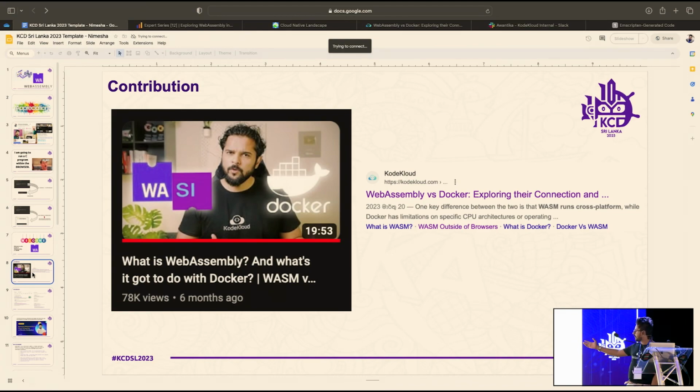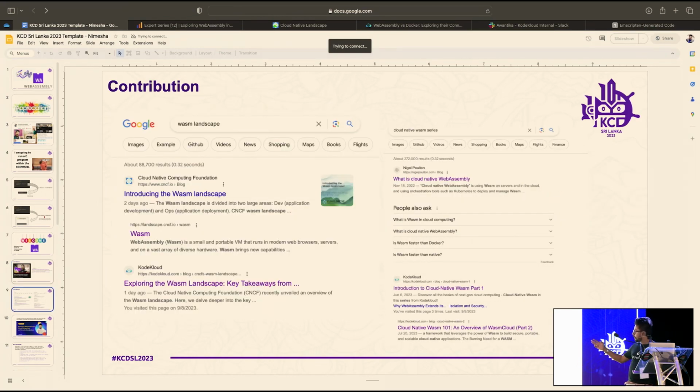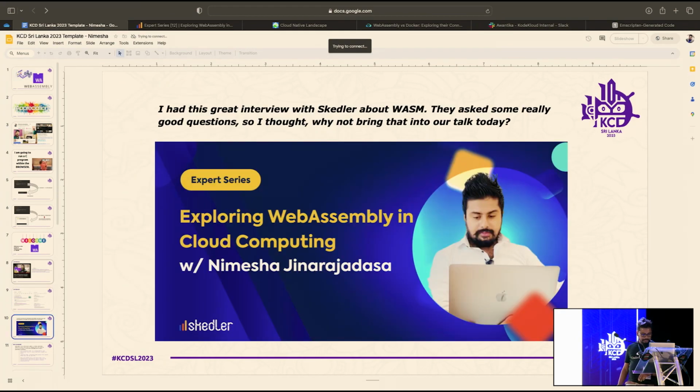So this is one of the articles I have written, WebAssembly versus Docker. This is again in the top search results in Google, so you can search for this. There are many resources out there. I am showing these because you can just go and check them out. Okay, let's move into the presentation.